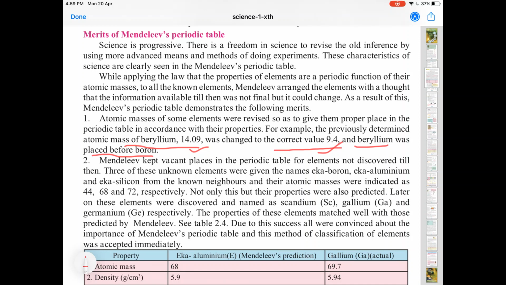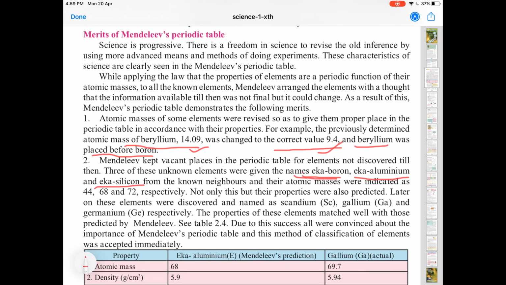Coming to the second point, if you look into Mendeleev's periodic table, there are many vacant spaces. So, Mendeleev had kept vacant spaces in his periodic table for elements which were not discovered, and he had named them eka boron, eka aluminium, and eka silicon.